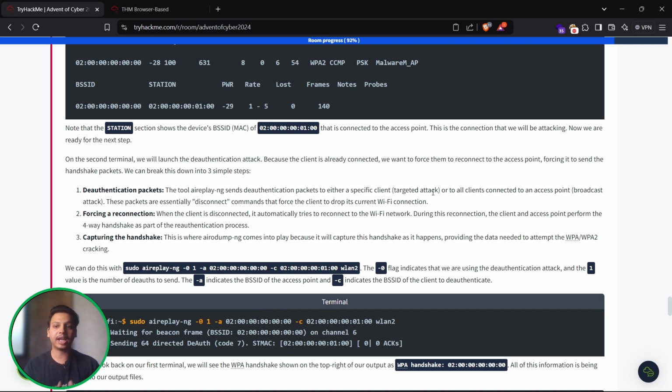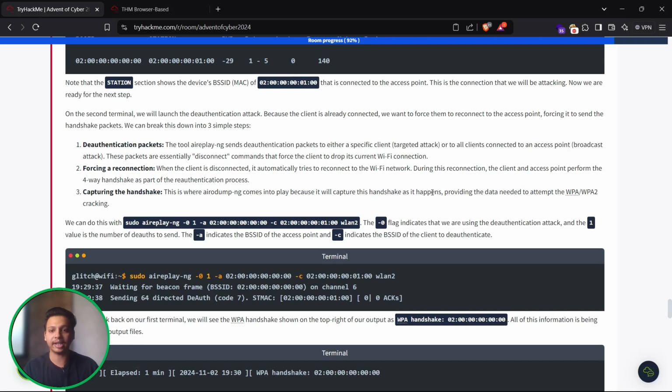Now we are ready for the next step. On the second terminal, we will launch the deauthentication attack. Because the client is already connected, we want to force them to reconnect to our access point, forcing them to send the handshake packets. So deauthentication packets, the tool